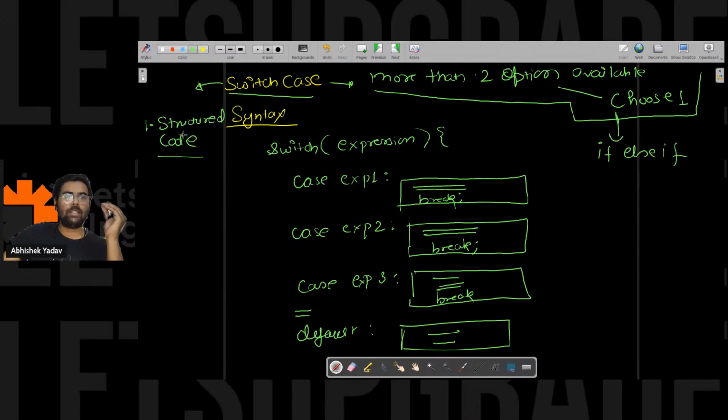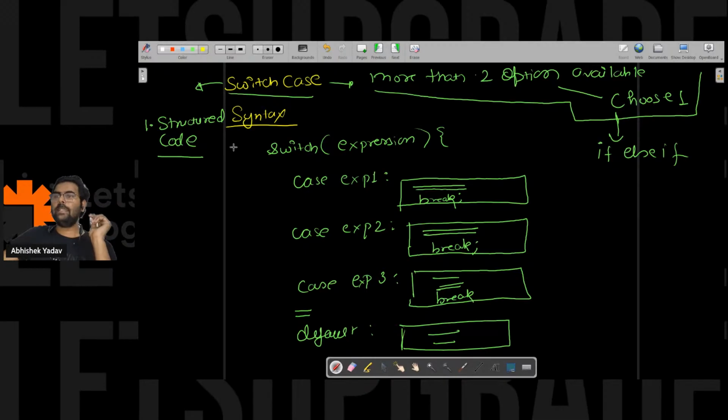But what is the main point then? To switch from one, okay, great. For too many choices. But for too many choices, I can use if else if also, right? Why switch case then? Okay, anyone? So guys, the first point is the structured code. You are getting clean code. This is a good point.